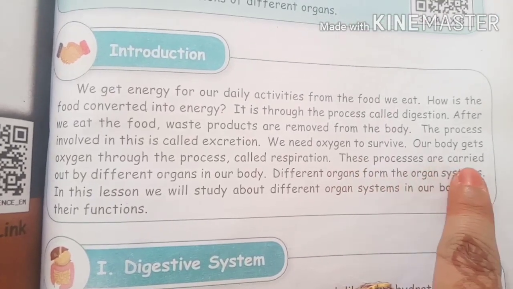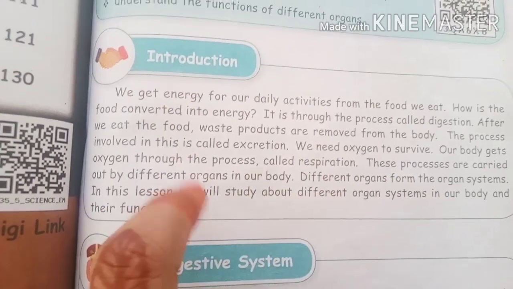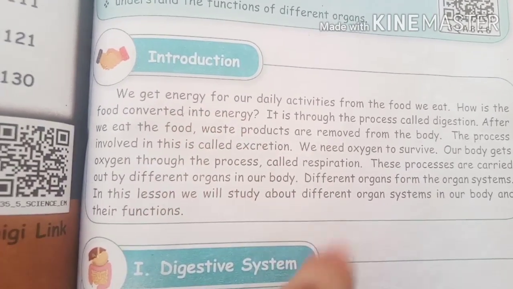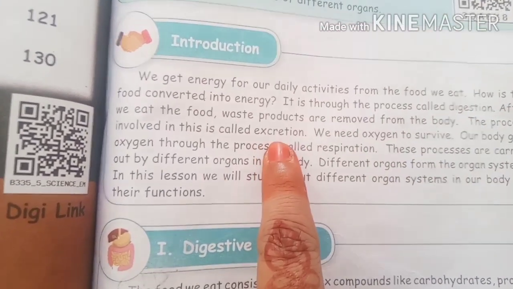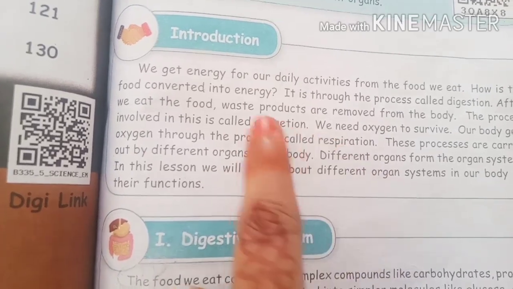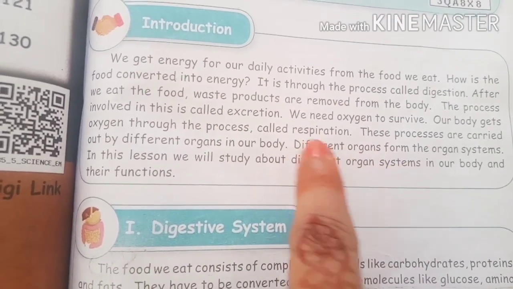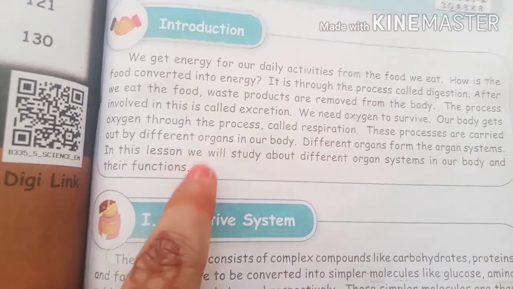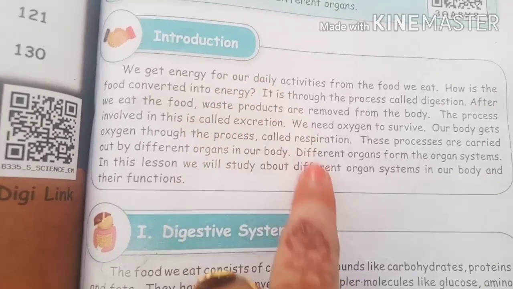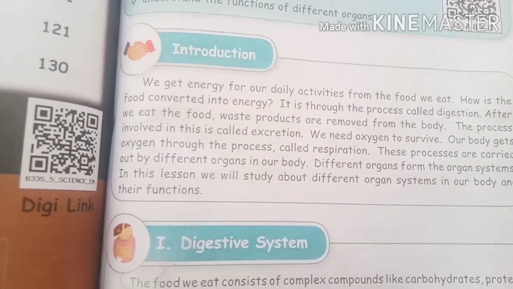These processes are carried out by different organs in our body. So now we saw three processes. What are they? Digestion, excretion, respiration. These processes are carried out by some organs. Different organs form the organ system. So now we are going to see these different organ systems in our body and their functions.